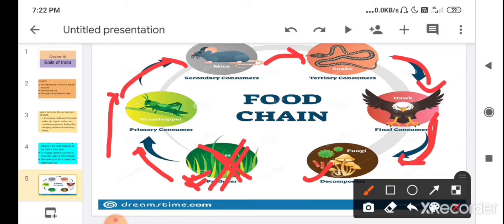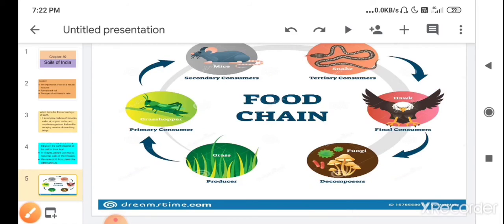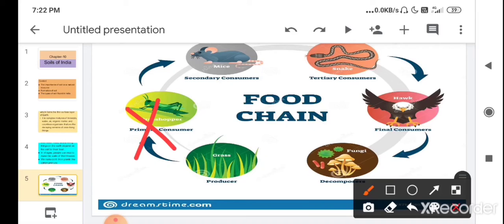Then the primary consumer, who depends on plants for its food, will not get its food. Then it will die in the absence of food. So grass is not there, meaning the producer is not there, who produces food, who is able to synthesize its own food.